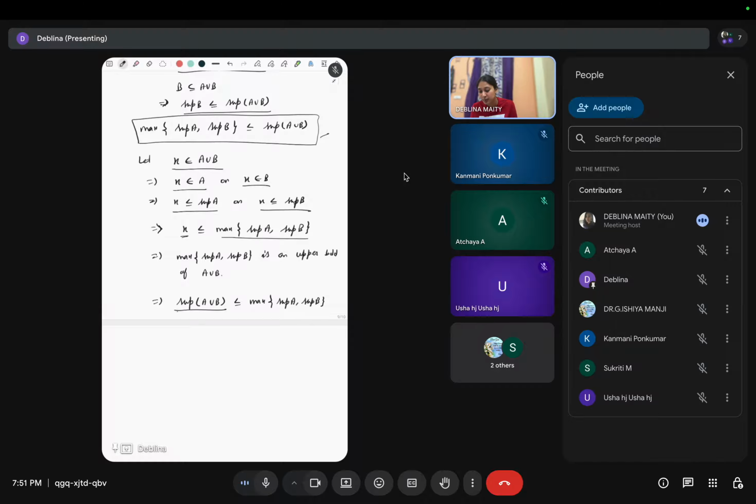So this supremum has to be less than or equal to this upper bound, the maximum of these two numbers. So we have the other direction. From these two we get the equality, supremum of A union B equals the maximum of this, right? So this is proved.